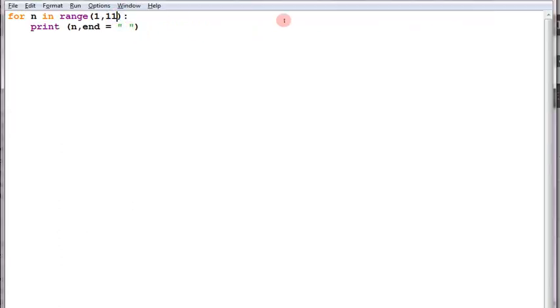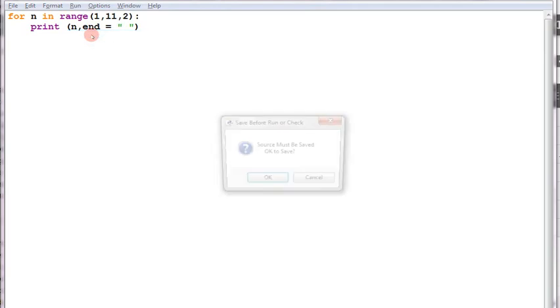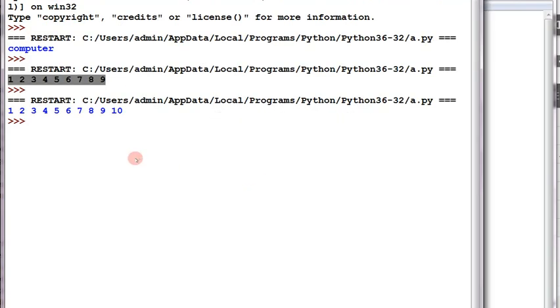Now suppose, students, by default the Python for loop goes 1 by 1 in an incrementing way. It means if I am writing 1 comma 11, it will increment by 1. Suppose in this case I want to increment the number by 2. So I can specify 2 here, so that after 1 the next value 3 will appear on screen.